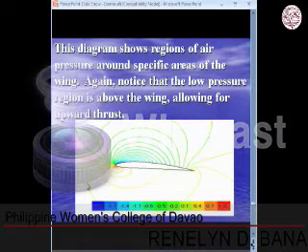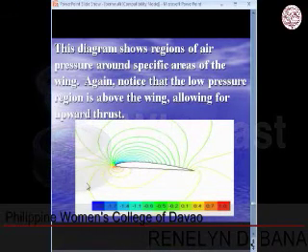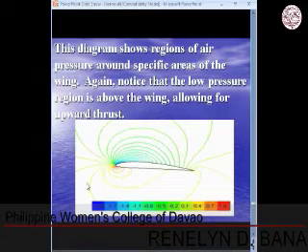It shows now regions of air pressure around specific areas of the wing. Again, notice that the low pressure region is above the wing, allowing for upward thrust. So what is now your answer? Is the plane ascending or descending? Of course, the plane is ascending.